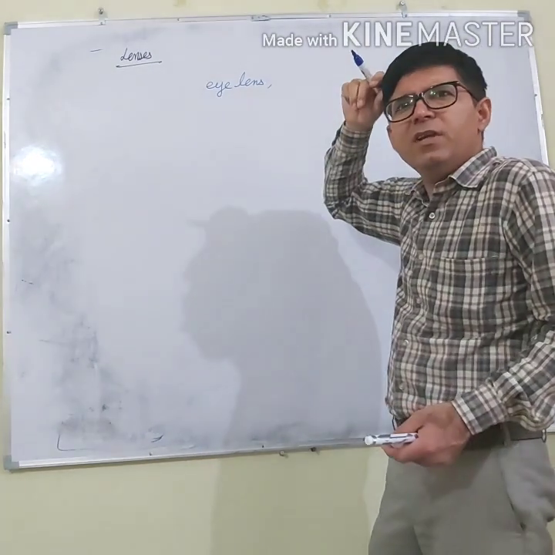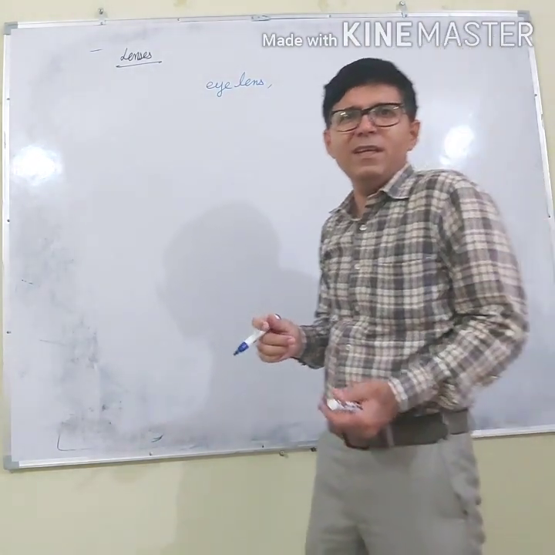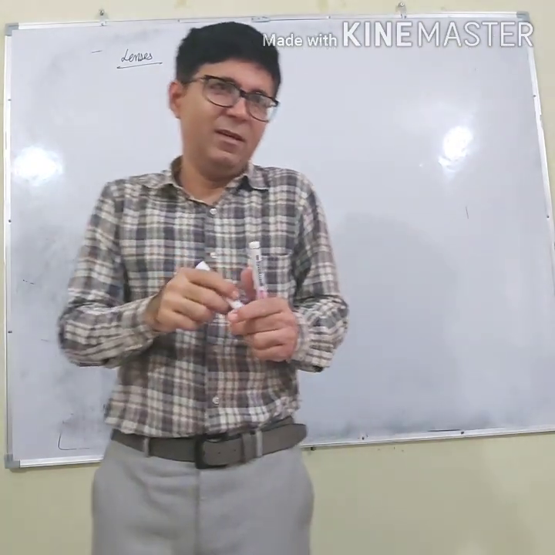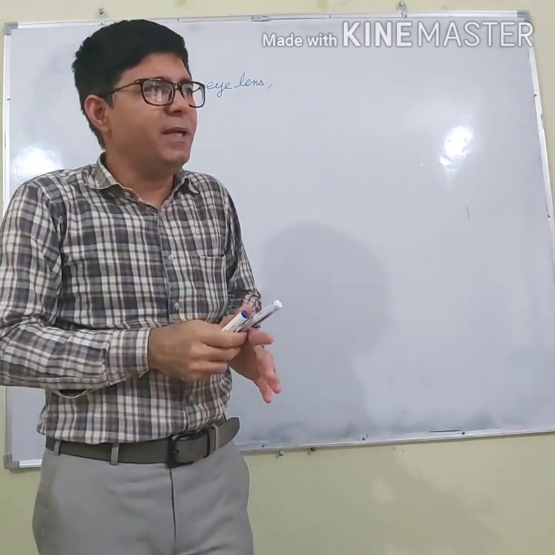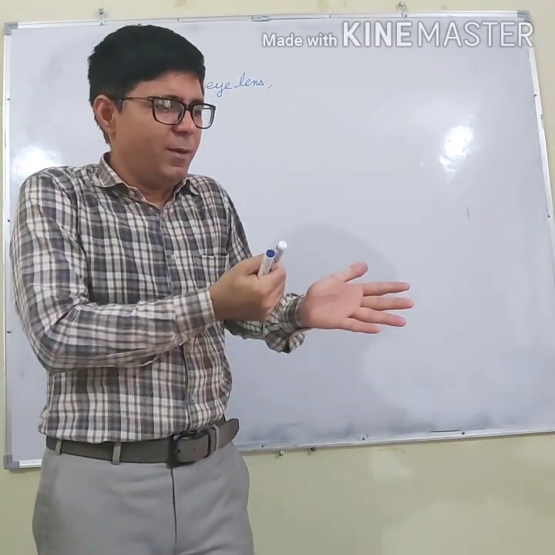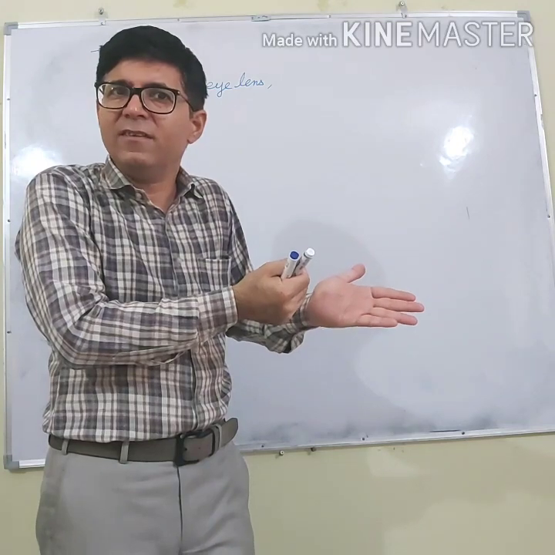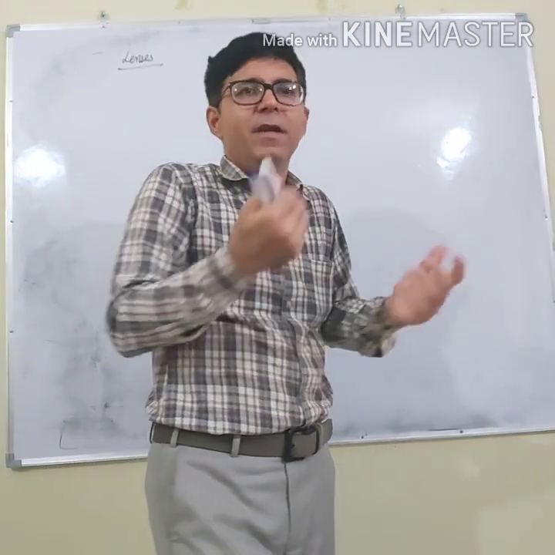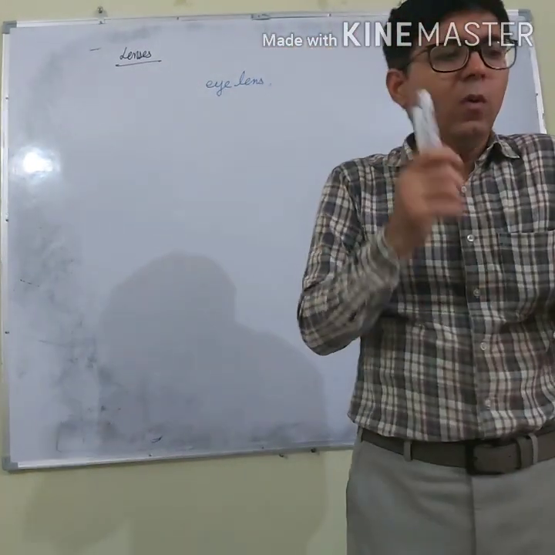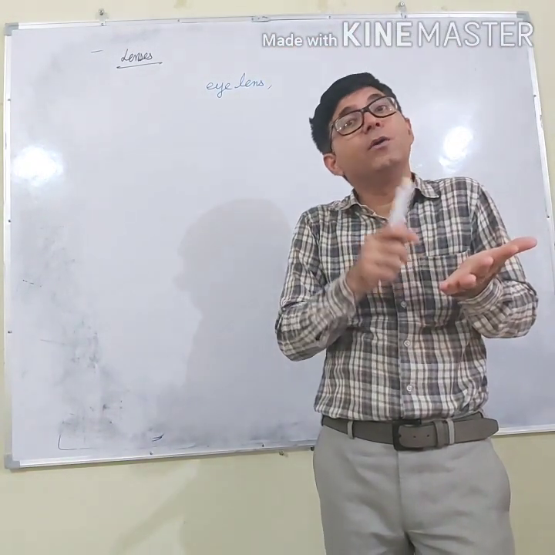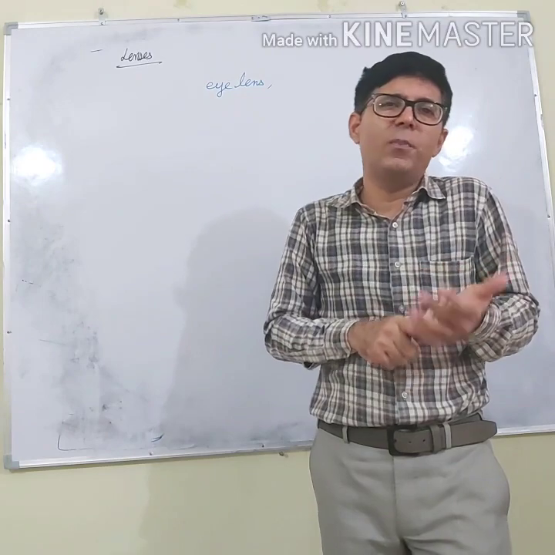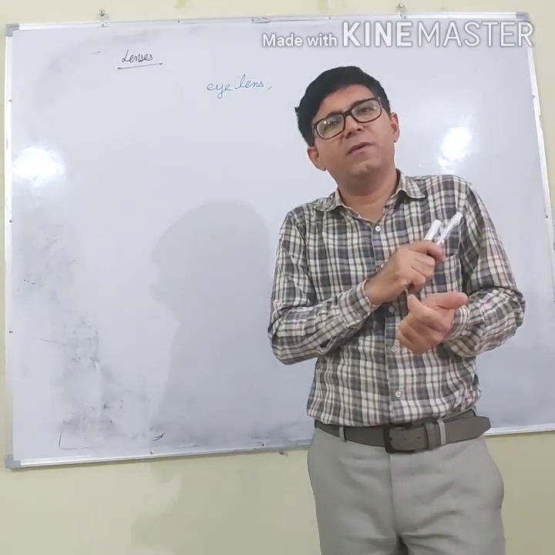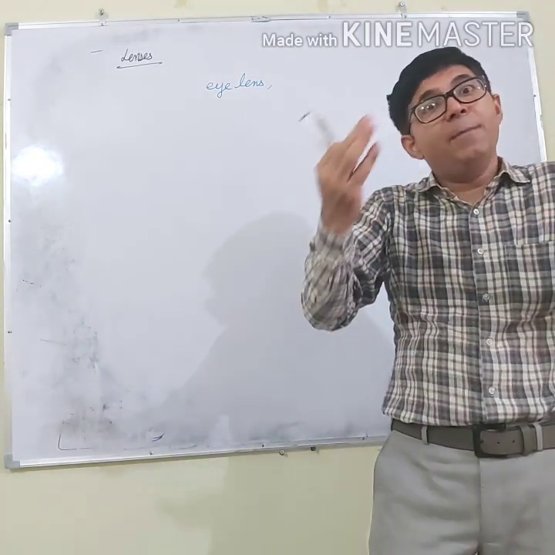And where do we use lenses? You might have seen magnifying glasses. You might have burned a paper by focusing the sun rays with the help of a convex lens. These lenses are used in telescopes, microscopes, and in cameras.